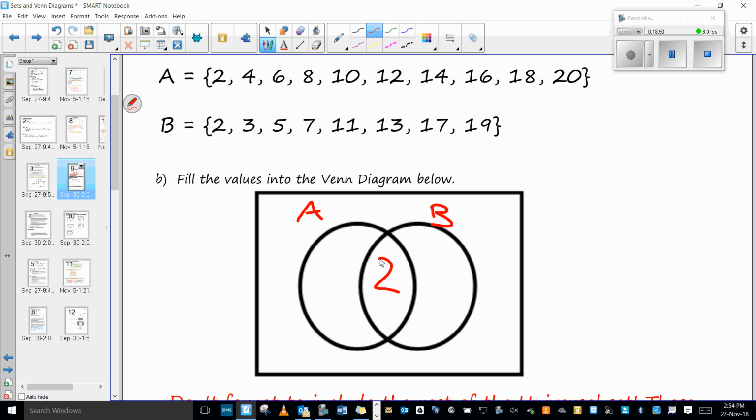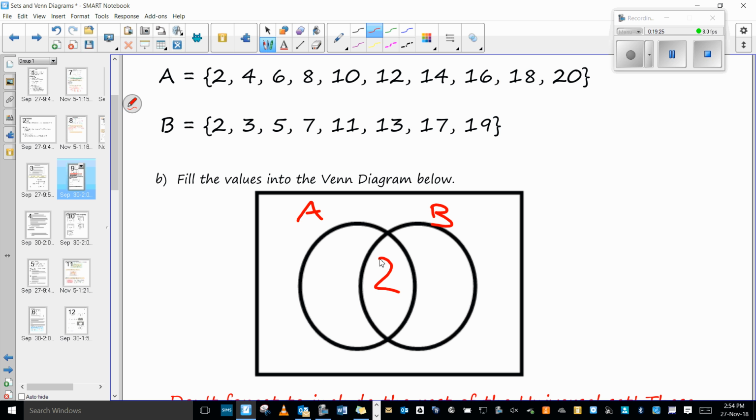Why aren't they outside of the circle? Well, then my next question to you is, are we done once we've done these things? No. Why not, Emma? Because the universal set is from 1 to 20, and the things on the outside of the Venn diagram are the things that are not included. Good. So you've listed a lot of numbers in here, but we need to go from 1 to 20. So we need to check, have you included all of the numbers?